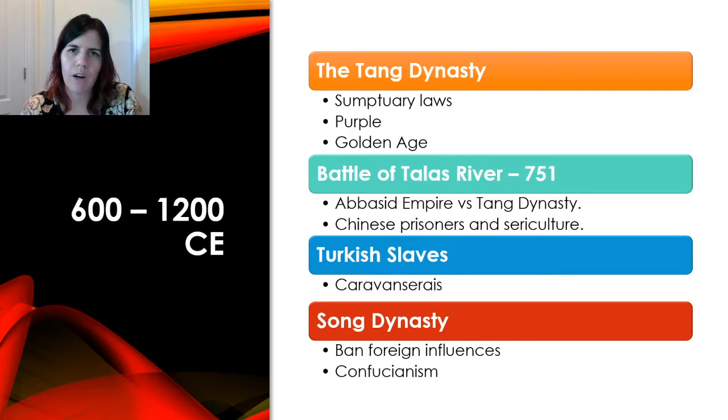The Battle of Talas River happened in 751, which was the Abbasid Empire versus the Tang Dynasty, and the Tang Dynasty lost. So the Islamic army took a lot of the Chinese prisoners back to Baghdad with them, and the prisoners taught the Abbasids how to perfect their sericulture.